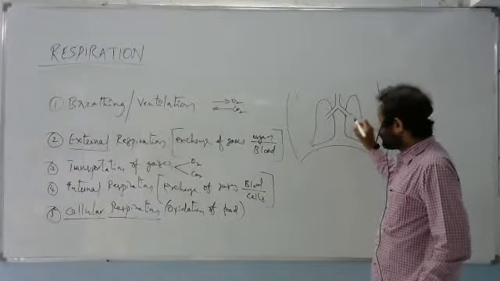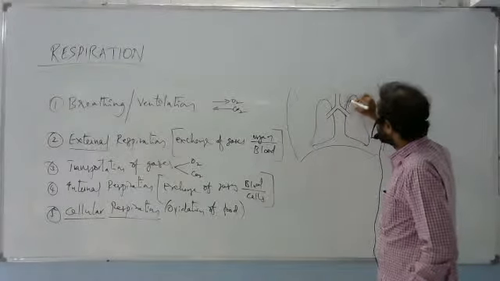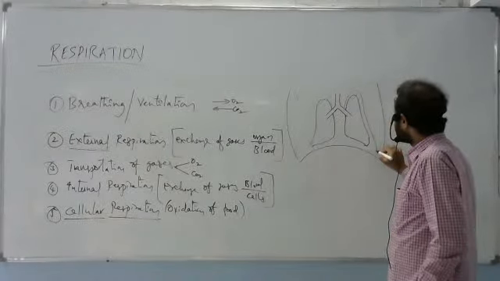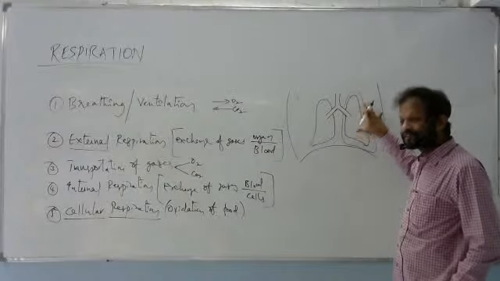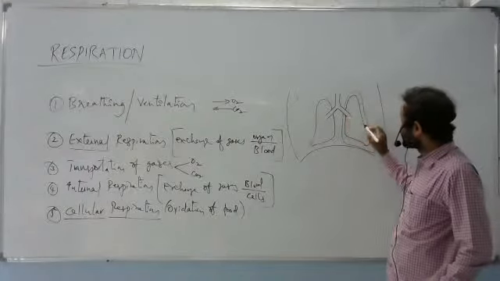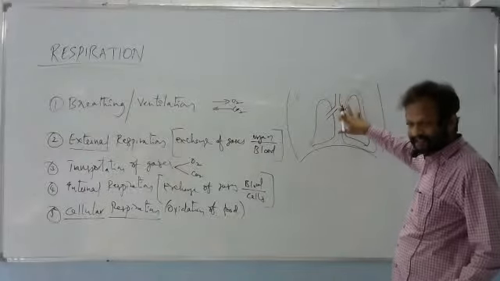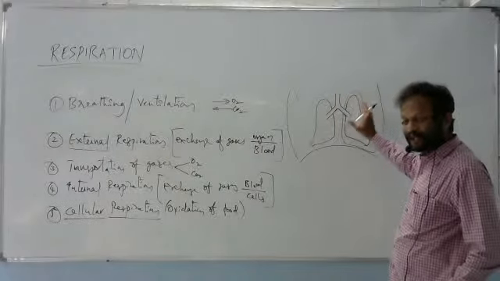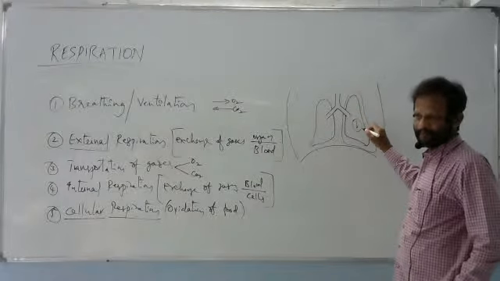Now, if we try to expand the size of the lung, what happens to the pressure inside the lungs? That will decrease. If extra space is created without change in the quantity of air, the pressure of the air will come down.